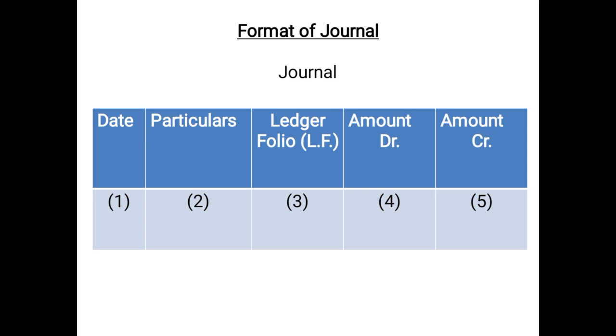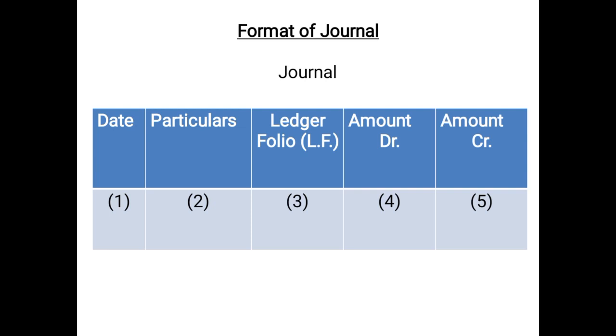This is the format or proforma of journal. At the top of the format, definitely you have to write the word journal, otherwise your marks will be deducted. Either in class 11th or 12th, it doesn't matter, you have to mention the word journal as a heading above this format. So as you can see, there are 5 columns.